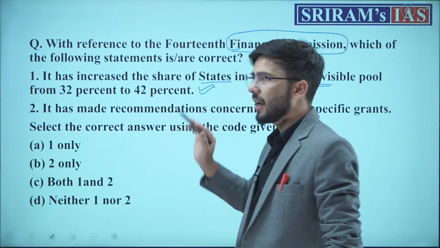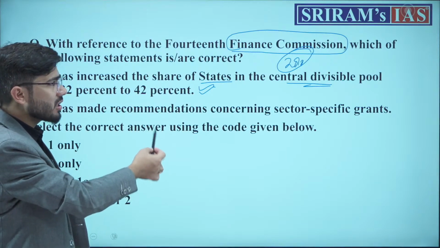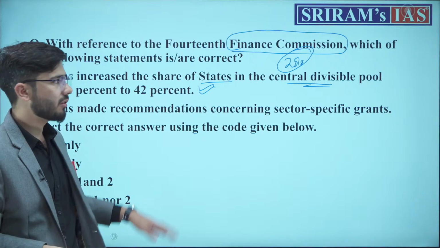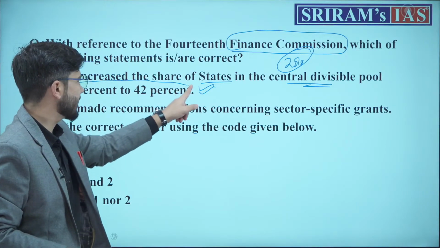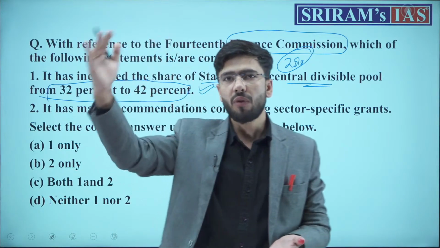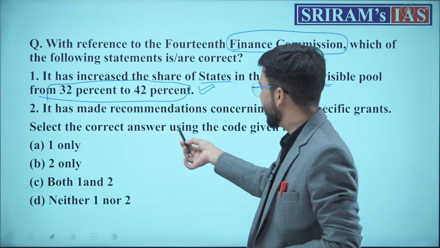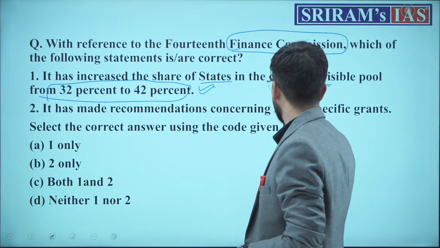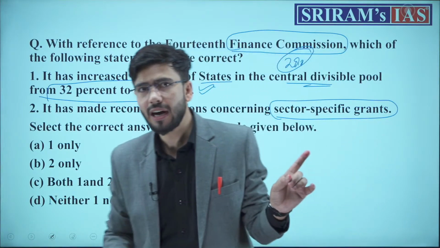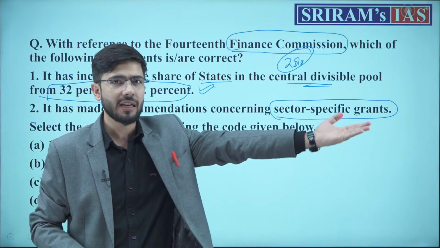Once it came up in 2015, there was massive news coverage because of this drastic measure, that the share of states be increased from 32% to 42%. However, remember that sector specific grants were recommended by the 13th Finance Commission and then the 15th Finance Commission.